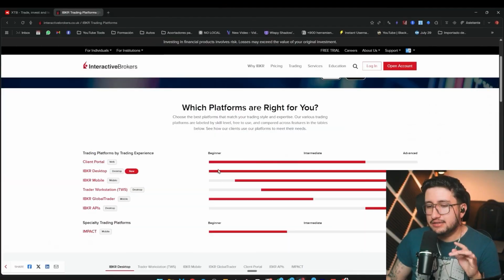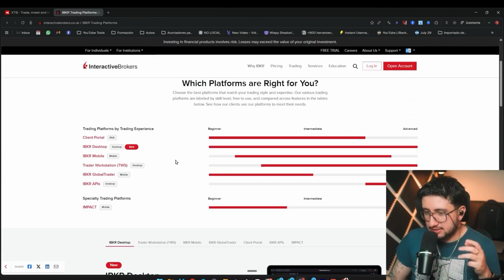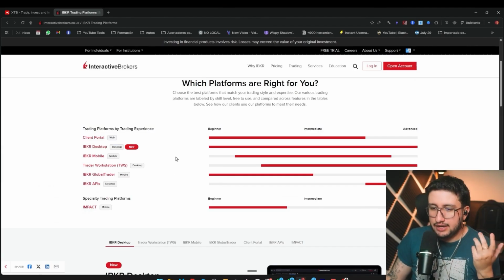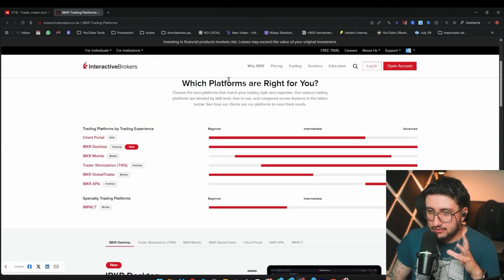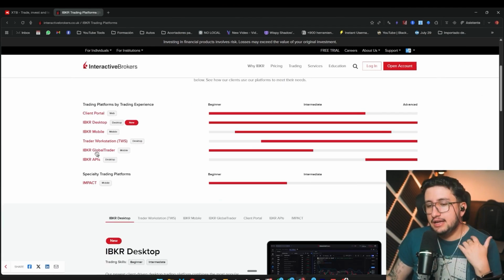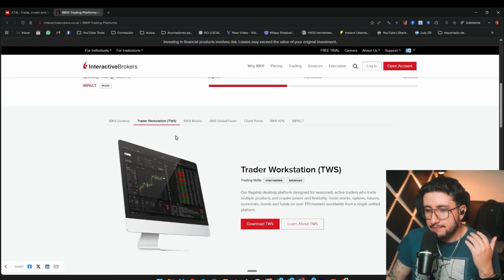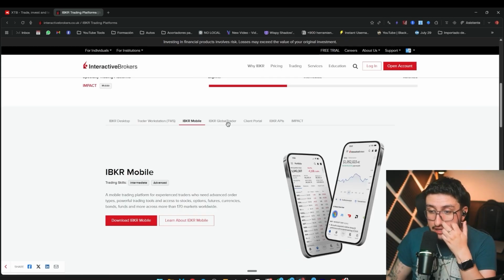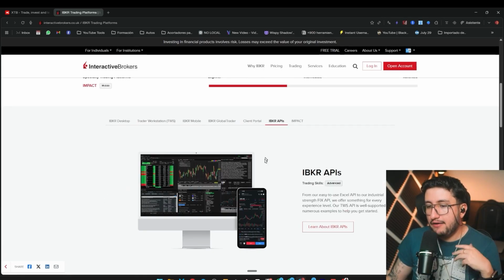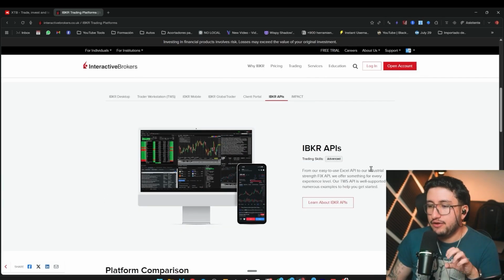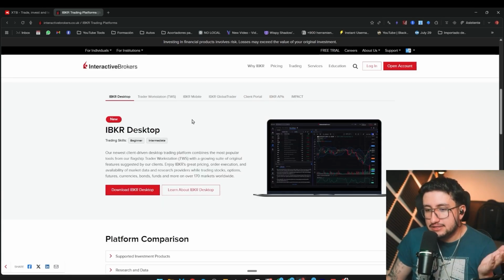However, on Interactive Brokers, we find many other options. We have the app itself, which is this one right here. We have the desktop version, which is the one we're currently using, but we also have other ways, including through the Interactive Brokers APIs to be able to connect to them. So we have many more options, even some a bit more advanced, to be able to invest. Obviously, this is very beneficial for advanced people.